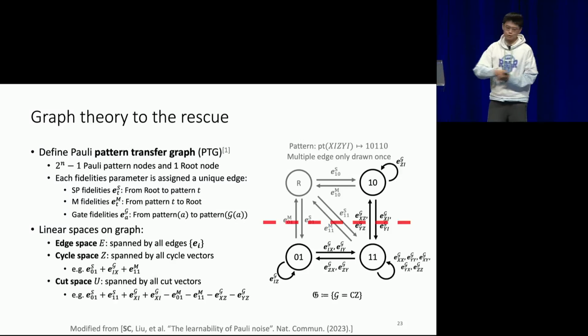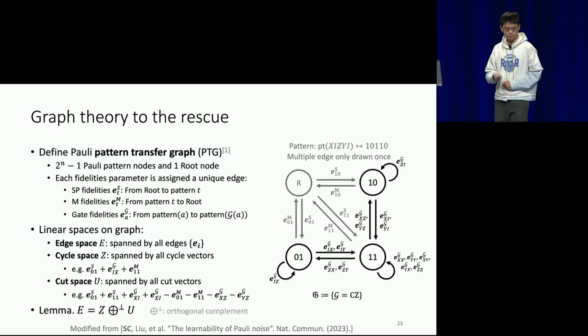As an example, I draw a cut of this graph, and for all edges going from one side to the other side, I will have a plus, and for all the edges going the other way, I will have a minus. This will define the cut vector. So a well-known lemma from algebraic graph theory says that if you define it this way, the cut space and the cycle space will actually be orthogonal complements of each other inside the edge space.